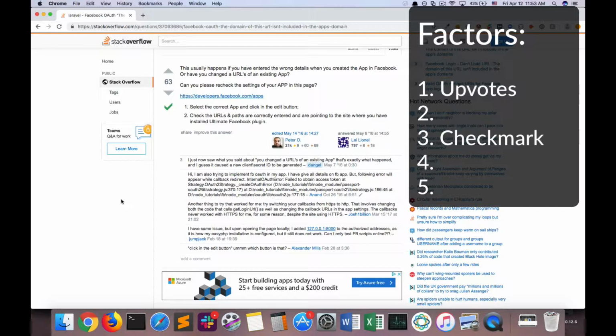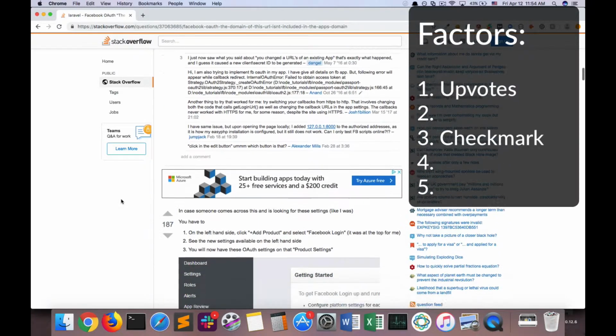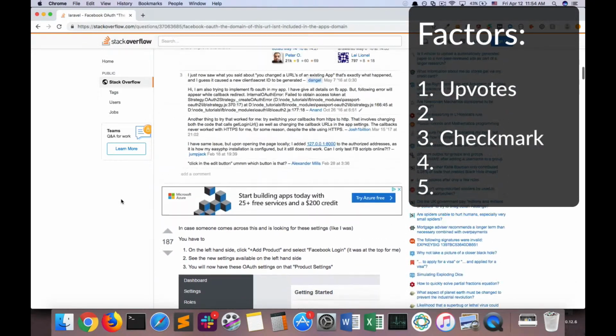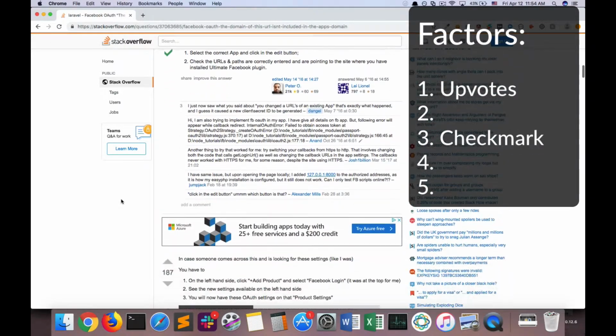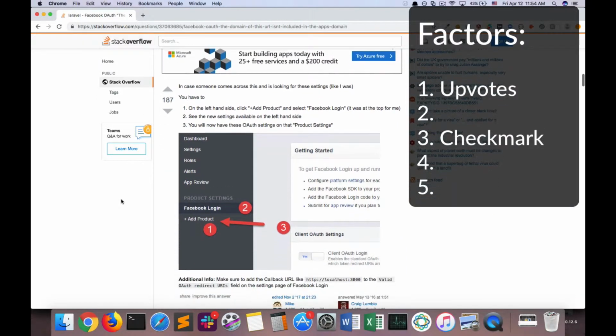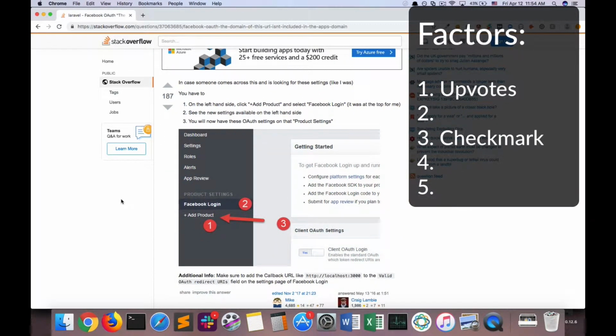Now, the checkmark means that the asker, a single person, decided this is the correct answer and it solved their problem, which is good. But if you take into account the collective number of how many people think it's the correct answer, the fact that we have 187 people versus just 63, to me means that this second answer actually is probably more likely to be the one to work for you. So in weighting upvotes versus checkmark, upvotes, in my opinion, is generally weightier.